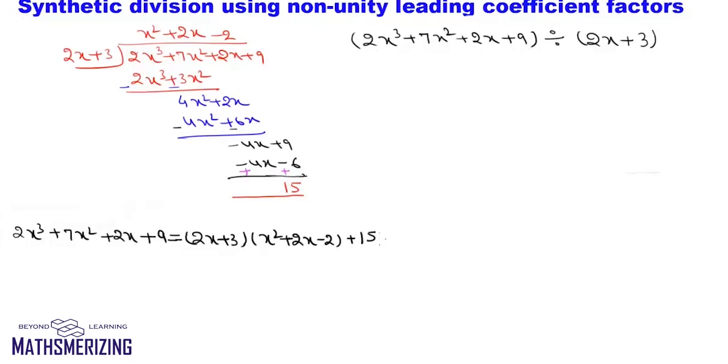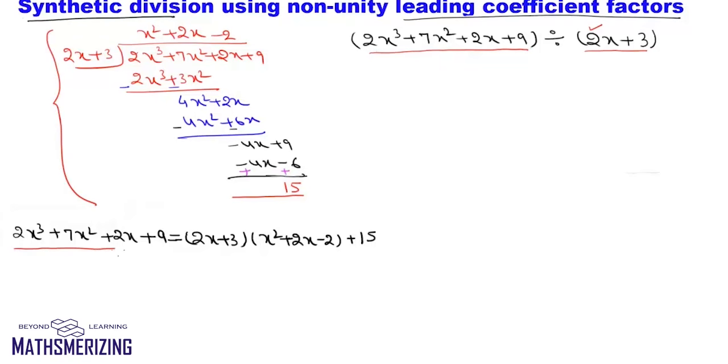In this lecture, we'll discuss how to use synthetic division when the leading coefficient of the factor is not 1. Take up an example. Say for example, I need to divide 2x cubed plus 7x squared plus 2x plus 9 with 2x plus 3. Now here clearly the coefficient of the leading factor is not 1 but 2. Now if I use long division, then I can write 2x cubed plus 7x squared plus 2x plus 9 as 2x plus 3 into x squared plus 2x minus 2, plus 15.